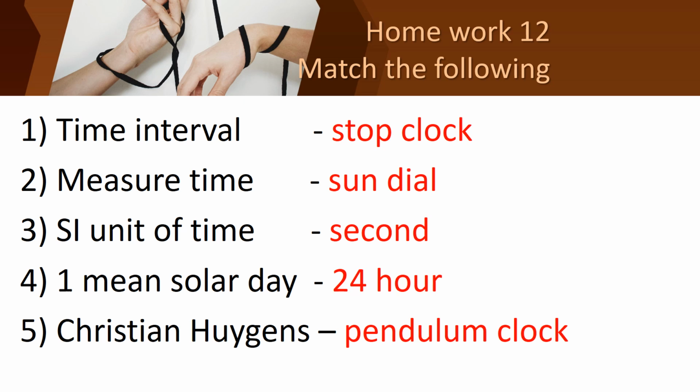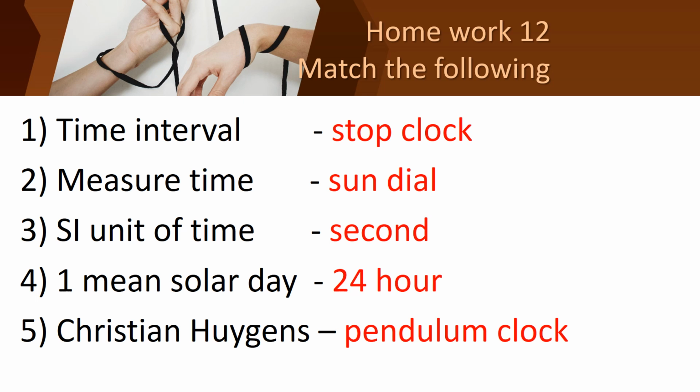Measure time. In the ancient days, how did they measure time? Using a sundial. Okay children, so the second one is sundial. And the third one, the SI unit of time is second. Then the fourth one, mean solar day. For one mean solar day it is 24 hours.